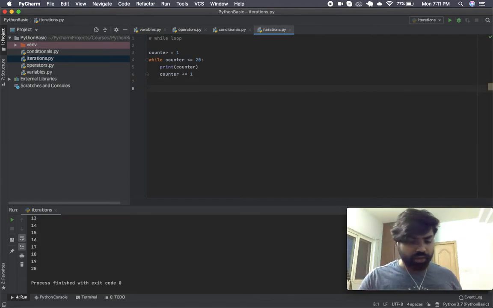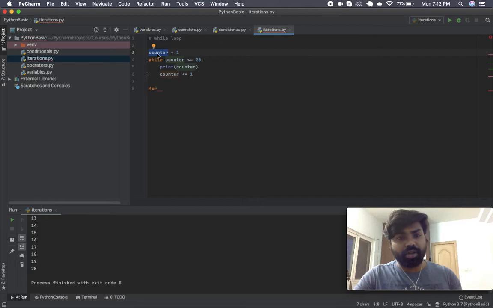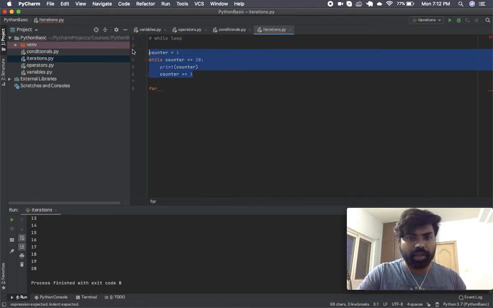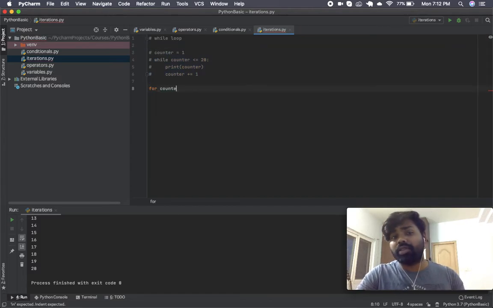All right. So for loop in Python has a slightly different syntax from, let's say, the for loop in Java or some other languages. While loop pretty much looks the same. So what we need is some sort of a list, some sort of a data structure which produces continuous numbers. So again, remember counter is just a variable. It's a loop variable. This could have been named anything. So for the sake of completeness, I'll comment this out, and for the sake of uniformity, I'll just keep this value as counter as well.